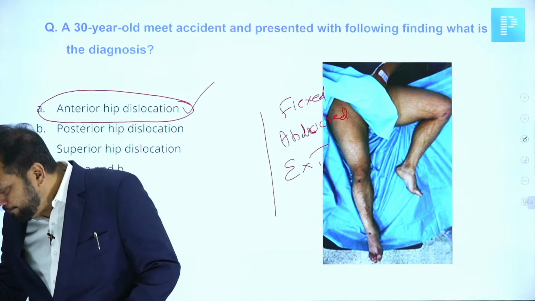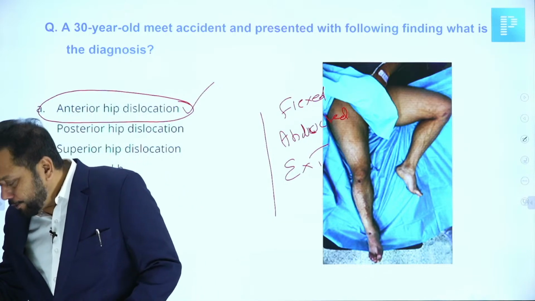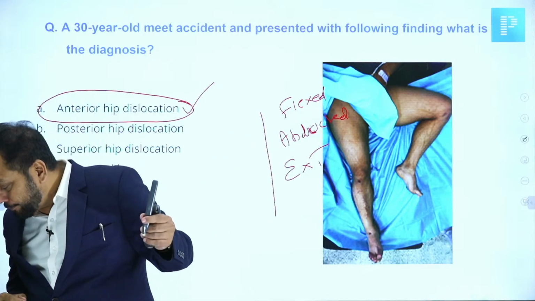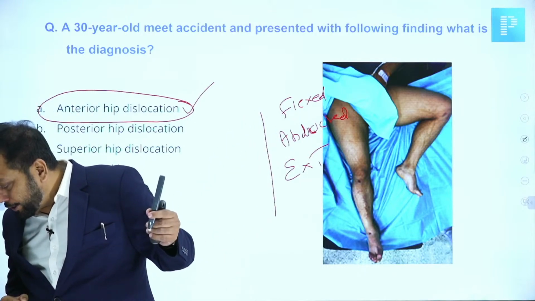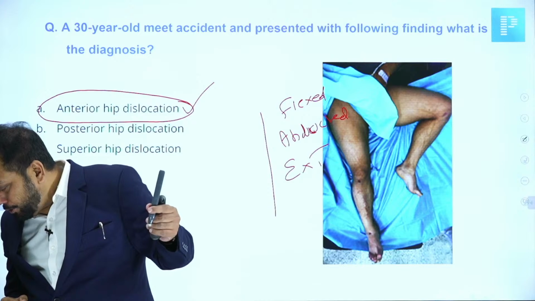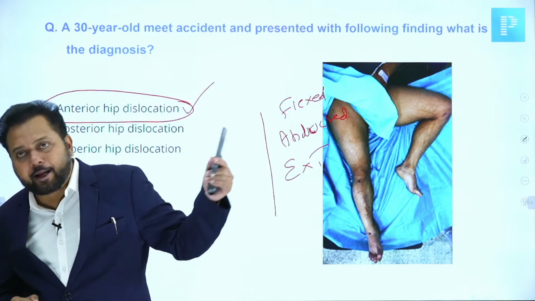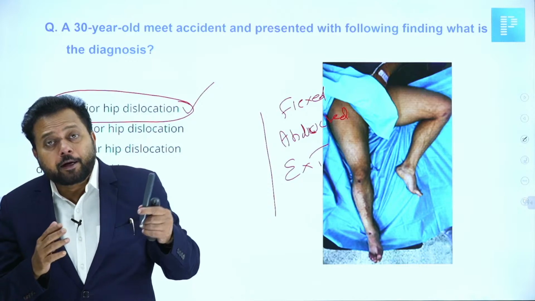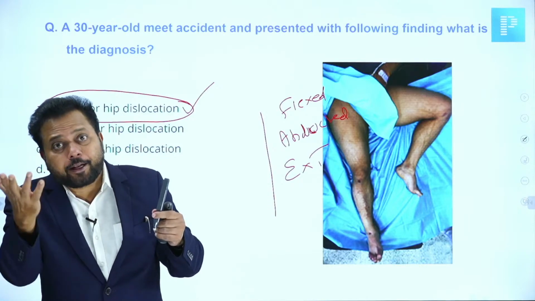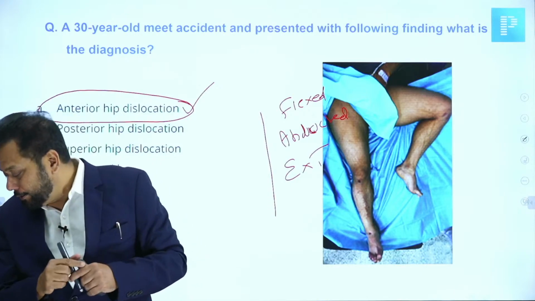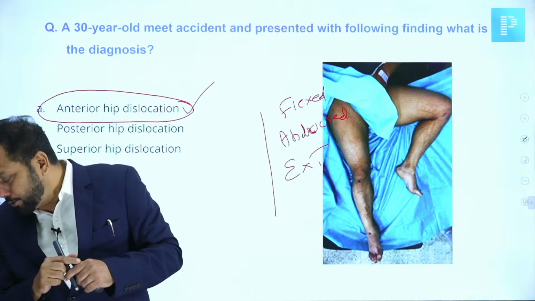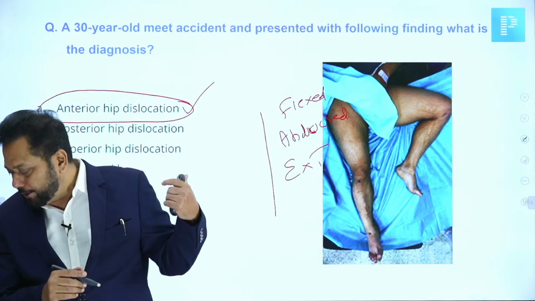Anybody there? Is this the picture, is everything given in the exam correct? No image, no question. This question was not present in the exam. They had given it to me in the recall session. Did they give any description like flexion, abduction, external rotation, any word like that? Shoulder dislocation is coming.